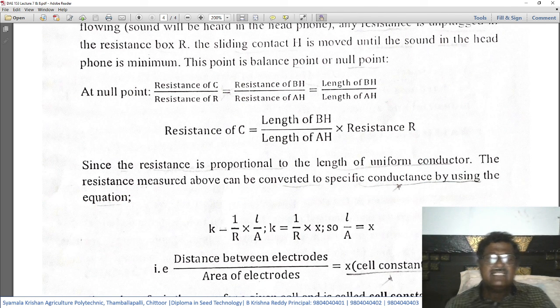Since the resistance is proportional to the length of the uniform conductor, the resistance measured above can be converted into specific conductance by using the equation.